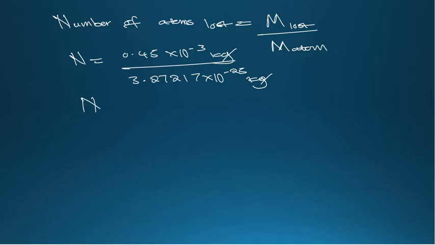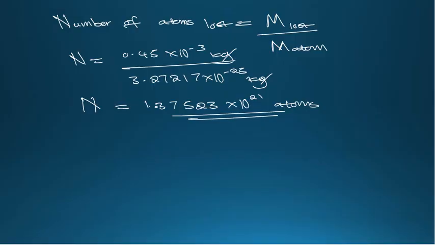So the number of atoms which were lost now becomes 1.337523 times 10 to the power 21. This is the number of atoms which were lost. Okay, we are still moving.